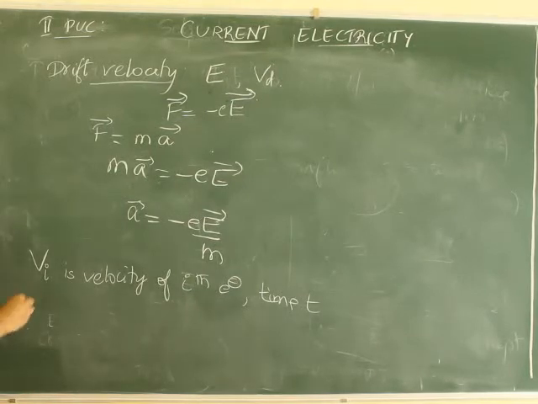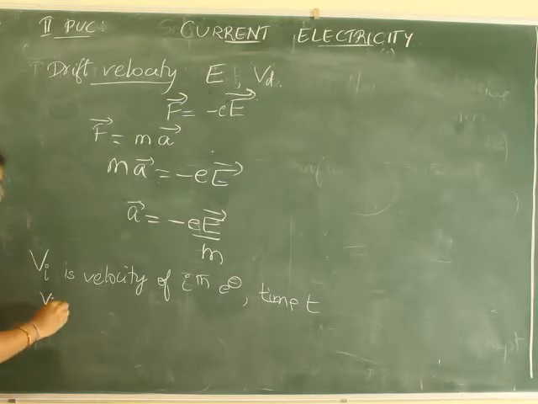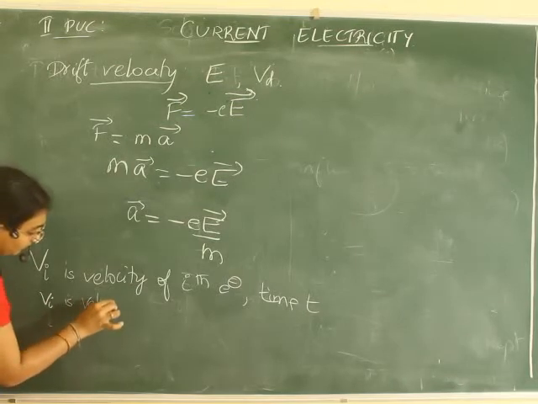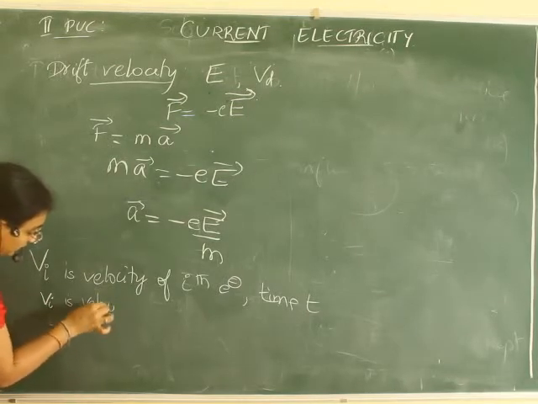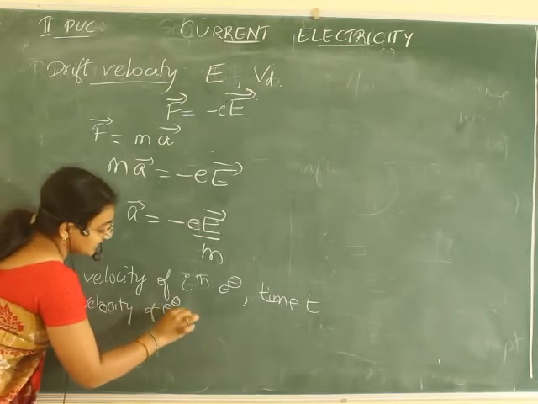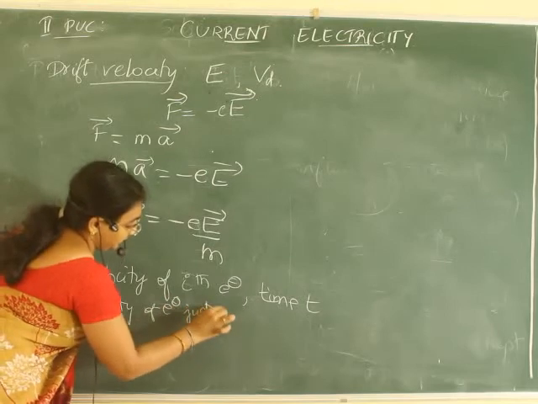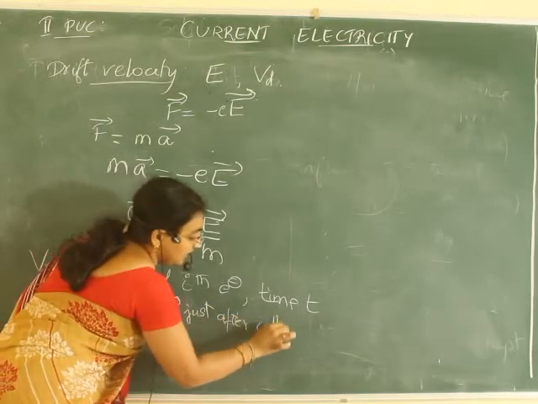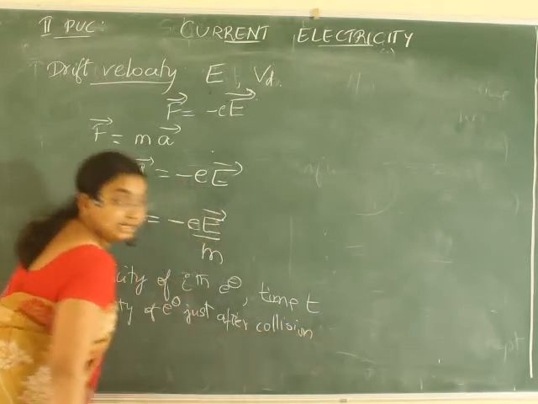If Vi, small letter vi, is the velocity of the electron just after collision, so we will call it the initial velocity, correct?